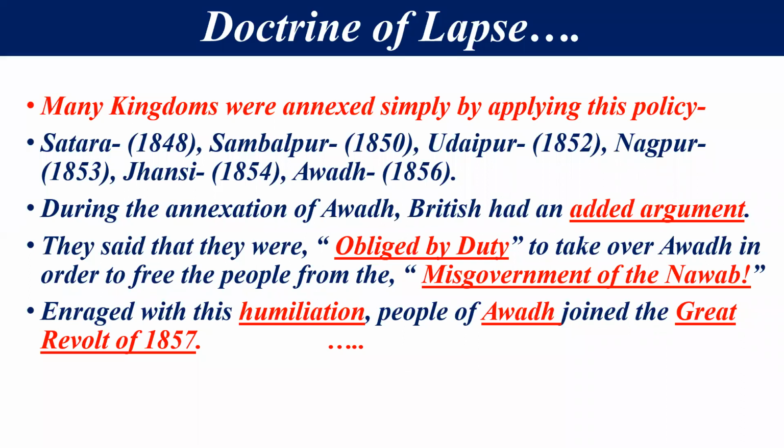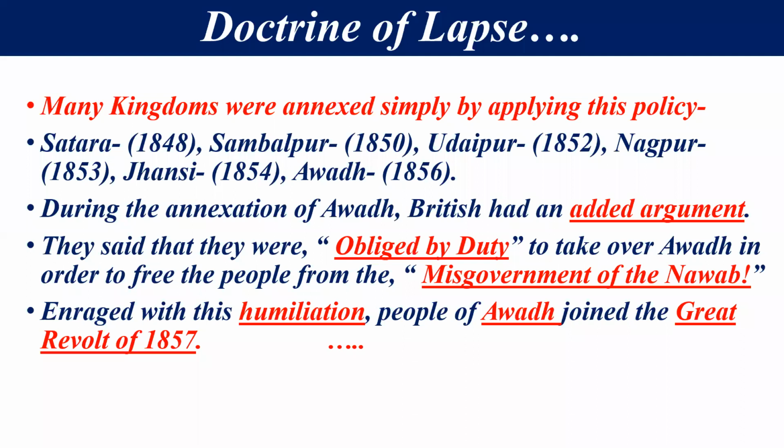ये उन्होंने इस excuse को provide किया कि अवध के अंदर क्या है? It was the misgovernment of the Nawab. So they wanted to protect and free the people of Awadh from the misgovernment of the Nawab. That's why they annexed this part into their kingdom. They argued this thing. But जो Awadh people थे, they knew the real policy of it.